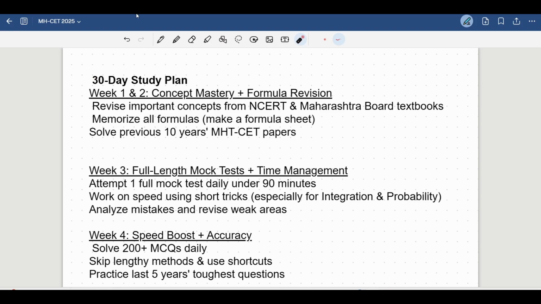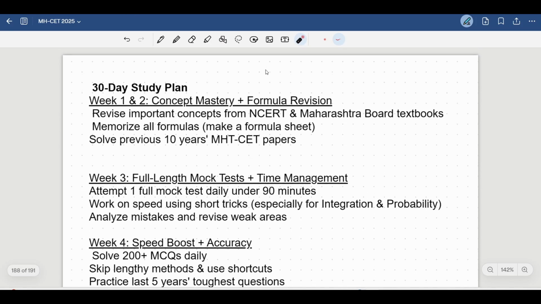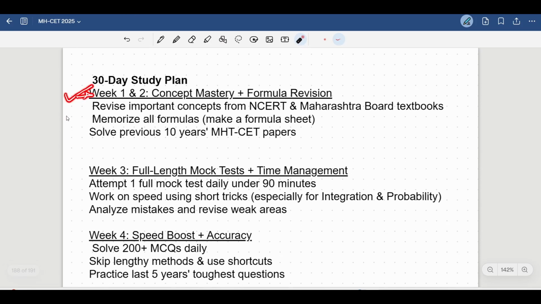So instead of counting in days, we are going to divide it into 4 weeks. In the first week what you're going to do is revise the concepts and make a formula sheet. Very important, you are going to revise the concepts. The first priority needs to be given to the Maharashtra state textbooks.